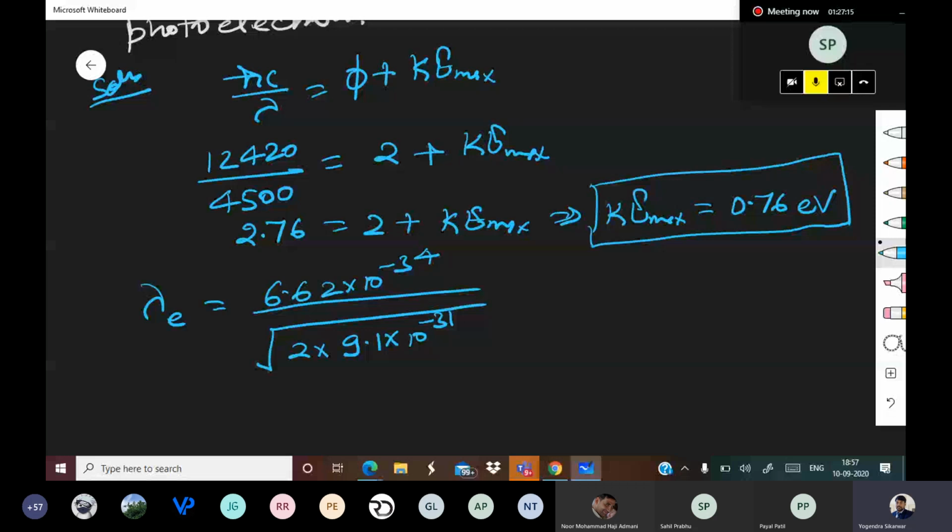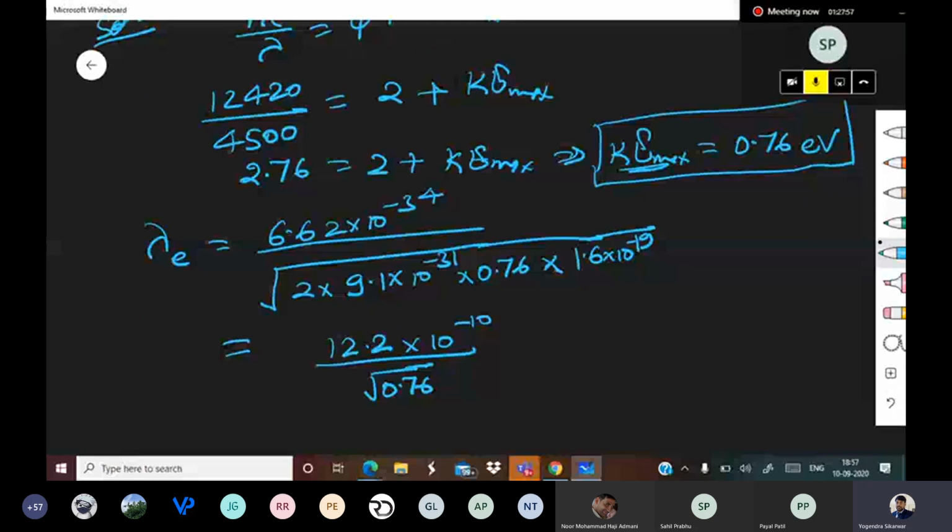Now how much is root of 0.76? That comes out to be 0.87, so 12.2 upon 0.87 into 10 to the power minus 10.